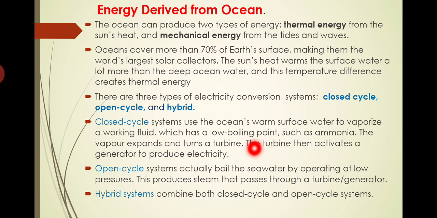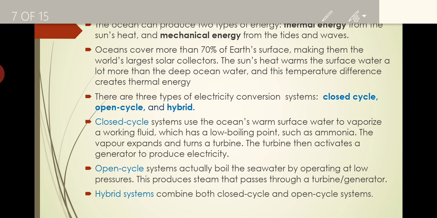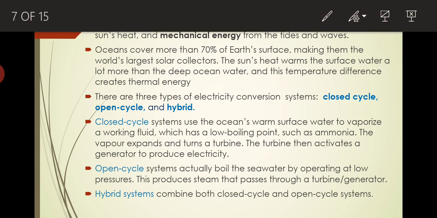A closed cycle system uses the ocean's warm surface water to vaporize a working fluid which has a low boiling point, such as ammonia. The vapor expands and turns the turbine. The turbine then activates a generator to produce the electricity. That is what is happening in a closed cycle. In an open cycle, there is no recirculation. Open cycle systems boil the seawater by operating at low pressure. This produces the steam that passes through the turbine generator.